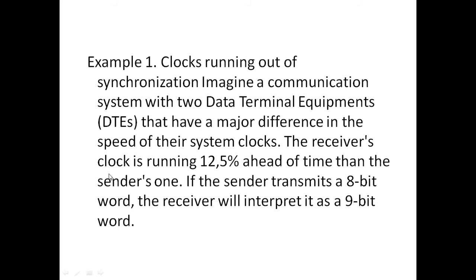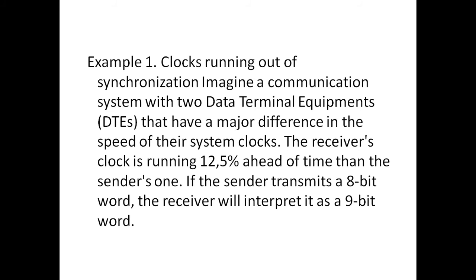Suppose, in this example, the clocks are running out of synchronization. Imagine a communication system with two data terminal equipments, DTEs, that have a major difference in the speed of their system clocks.